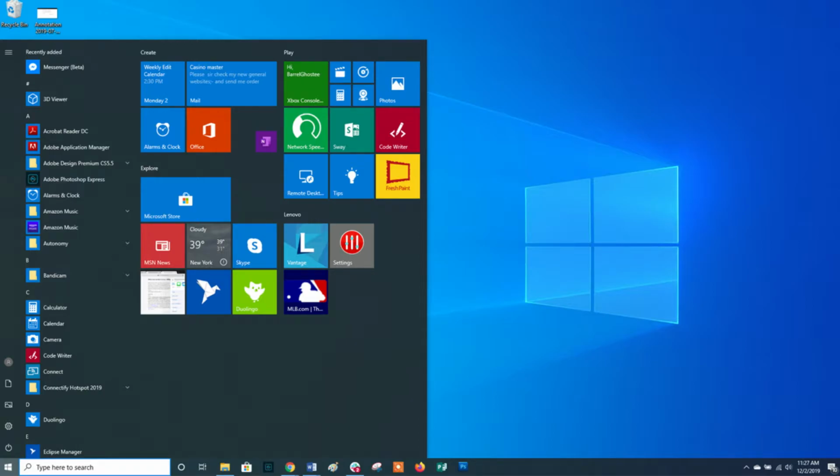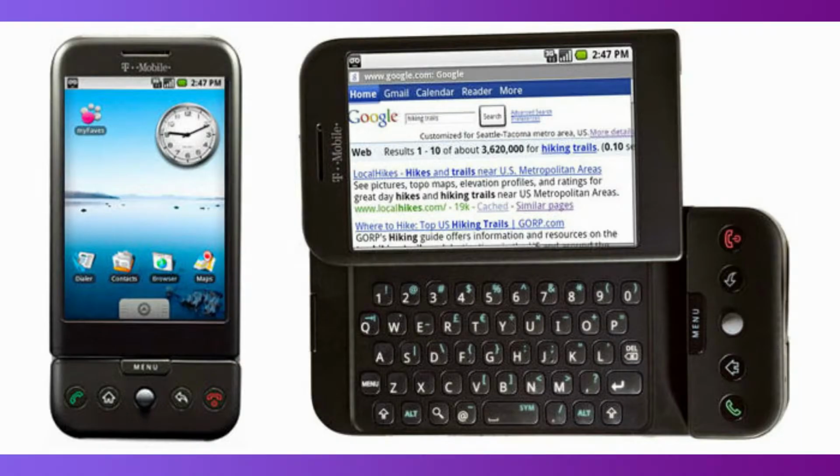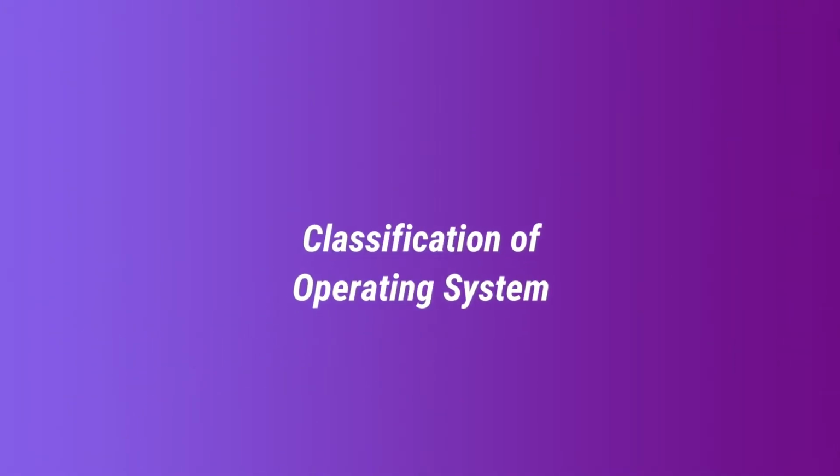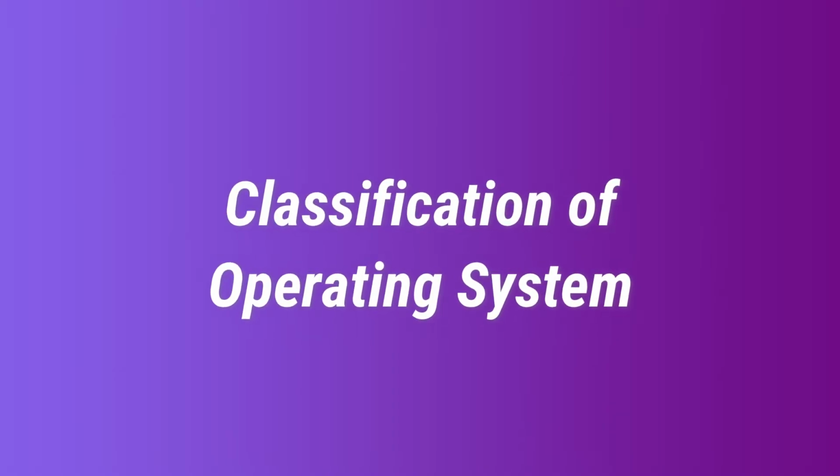Let us take the example of our smartphone. The smartphones that we use today are made in GUI format. Even a small child can operate the phone very easily, as it can easily identify which application will have what type of contents. Another classification of operating system is based on their functionality.